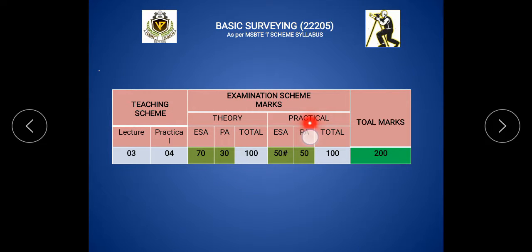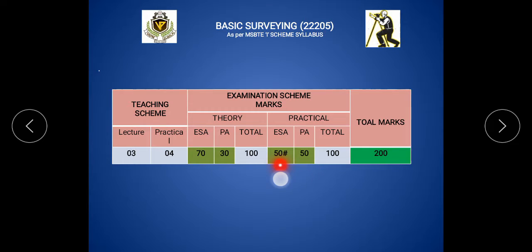Then in the practical, there is an external oral for the Basic Surveying subject of 50 marks, with an external examiner, and also 50 marks for the practicals, also with an external examiner.